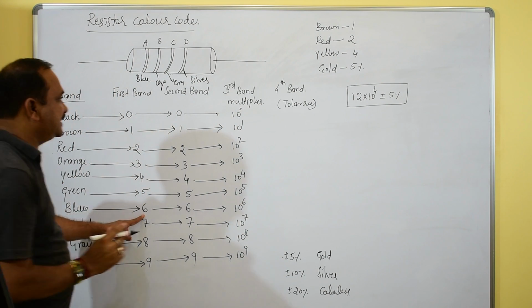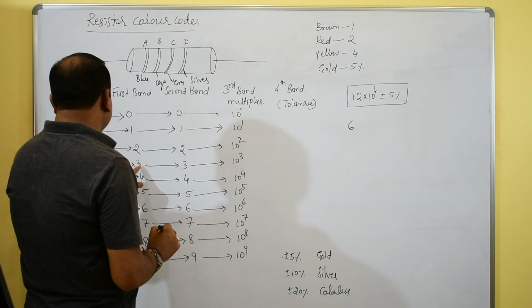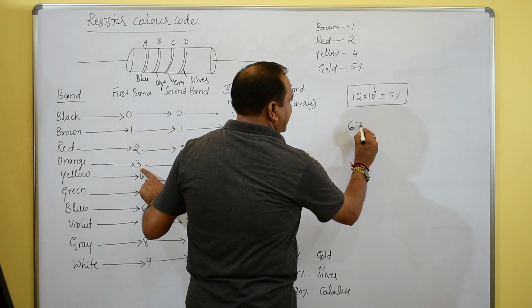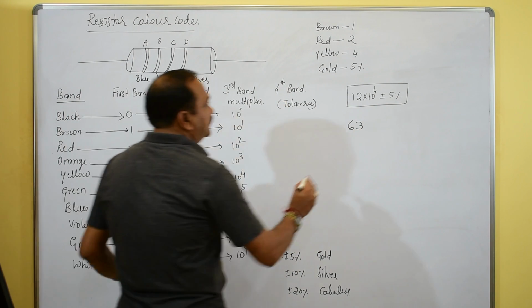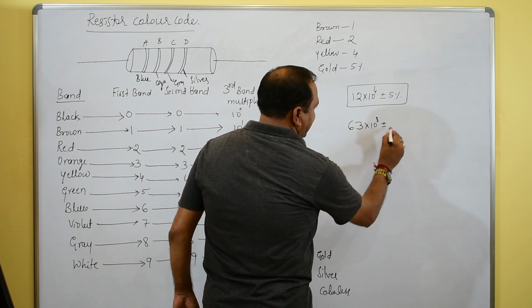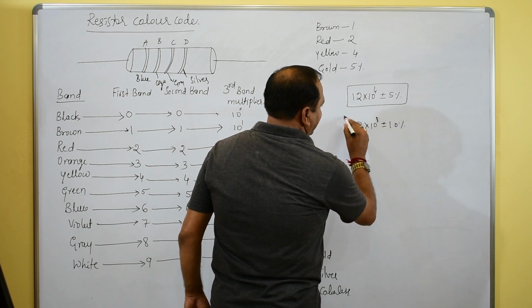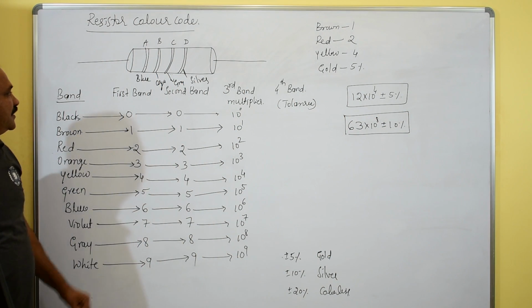Blue is 6. Orange is 3, so 63. Gray is 8, so the multiplier is 10 raised to 8, plus or minus 10%. This is the value of this resistance.